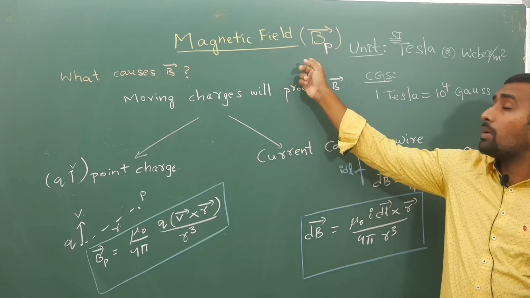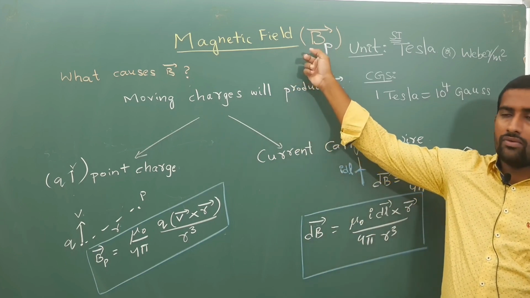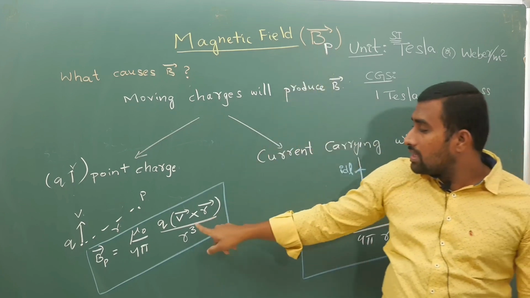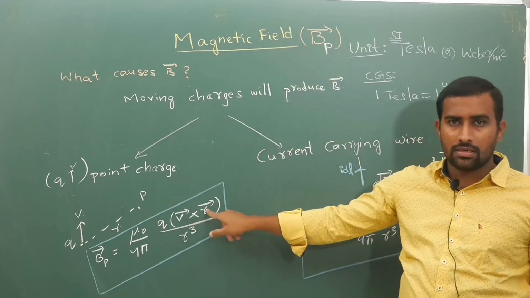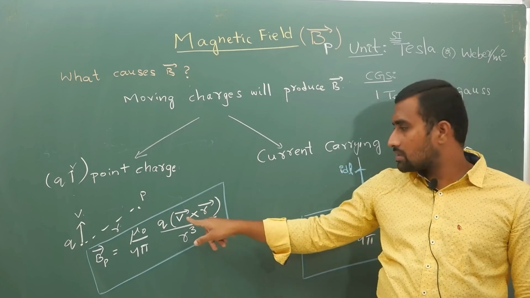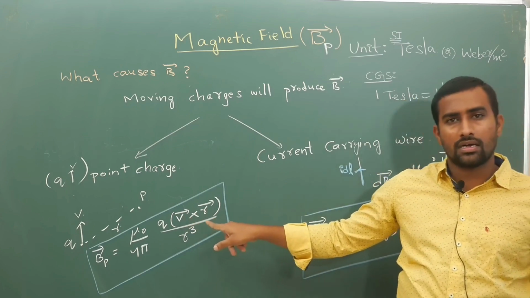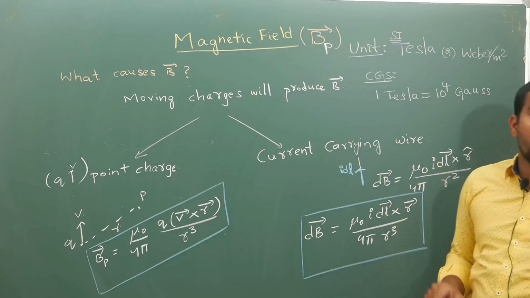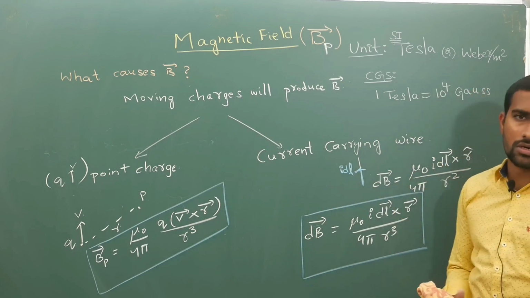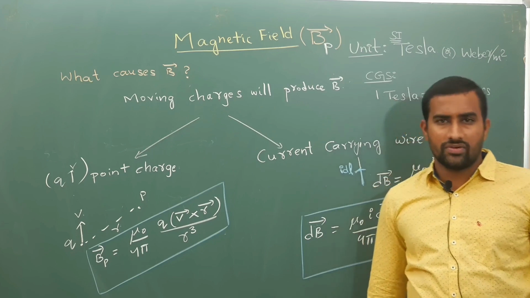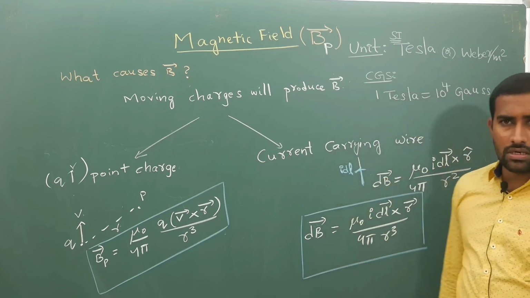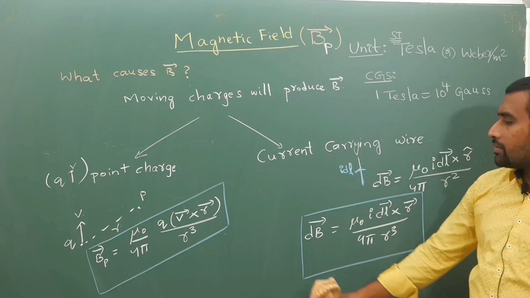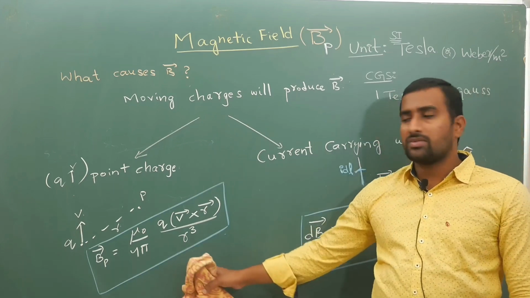field, obviously it is a vector. So for this vector, obviously what you need is direction. Now here if you look, it is a cross product, that means direction is there, because the cross product of two vectors will give you another vector, and here also you have a cross product. So first I will talk about cross product so that you will not have any confusion. After you have understood cross product thoroughly, we are going to give the magnitude from this formula.